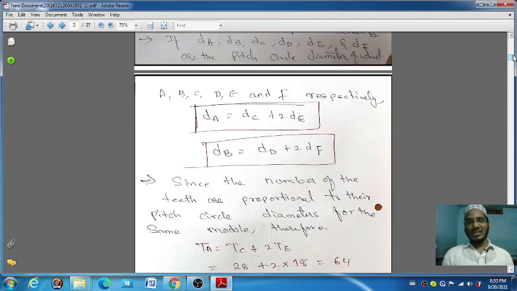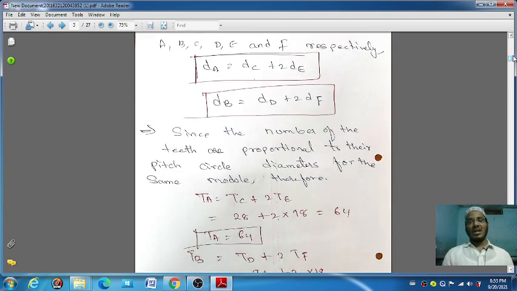Okay. The next is, since the number of teeth is proportional to the pitch circular diameter, whenever you see in the question that the modules of all gears are the same, it means the number of teeth is always proportional to the pitch circular diameter.